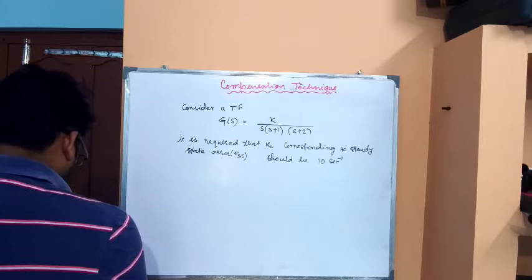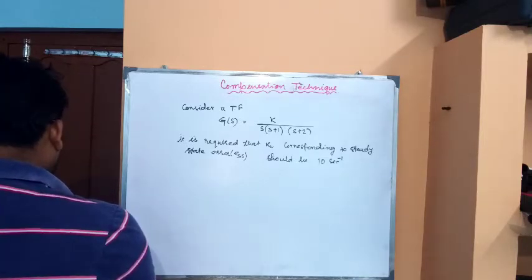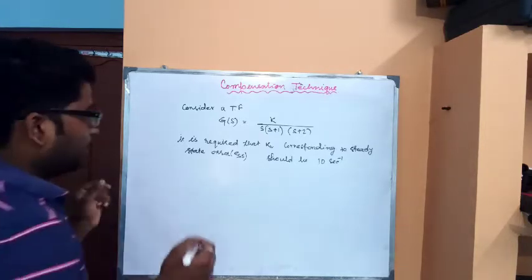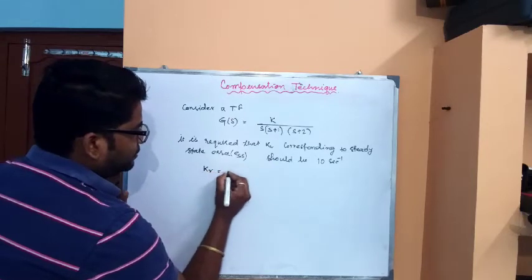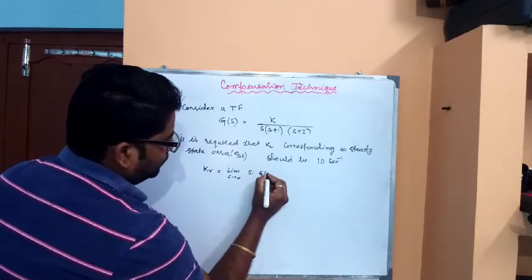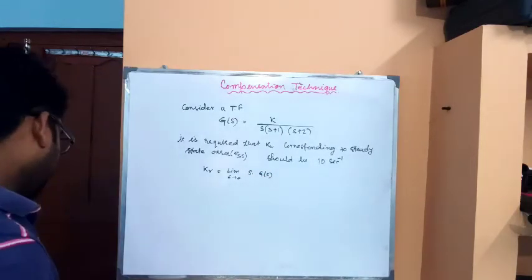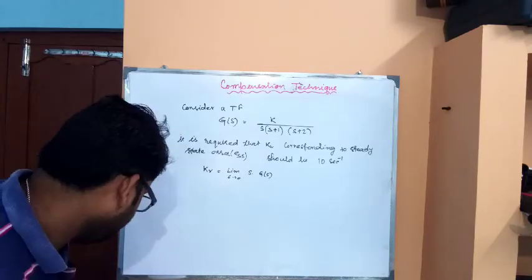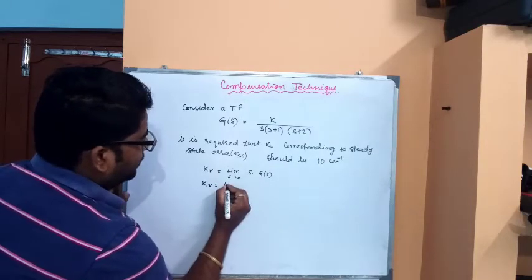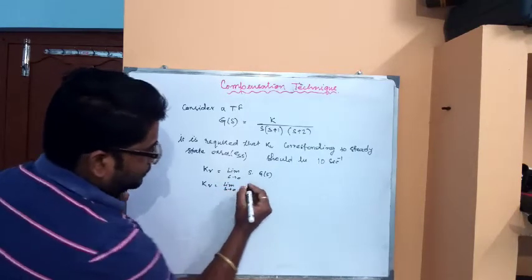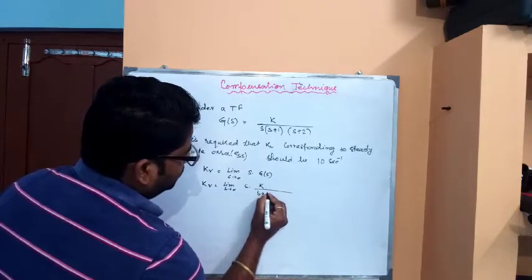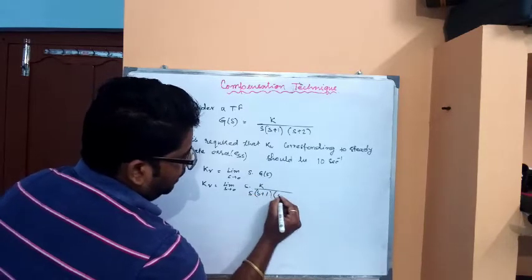Now we know that the velocity error constant, that is Kv, is equal to limit s tends to 0 of s into G of s. Now just replace the value of G of s: limit s tends to 0 of s into K upon s into s plus 1 into s plus 2.